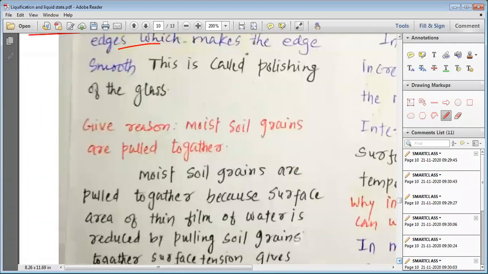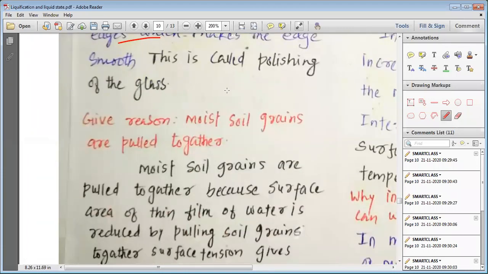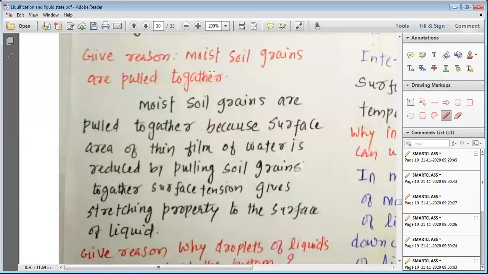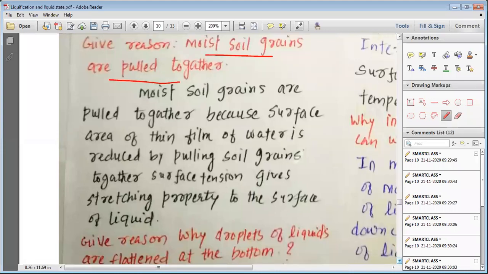So sometimes, my dear students, they can ask you the question like, what is polishing of the glass, and you can answer this. Next reason, give reason that moist soil grains are pulled together. If there are some soil particles available, if you add a drop of water into them, the soil molecules are pulled together, they make clusters. What is the reason? Moist soil grains are pulled together because the surface area of the thin film of water is trying to reduce by pulling the soil grains.